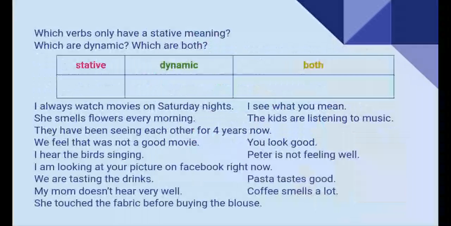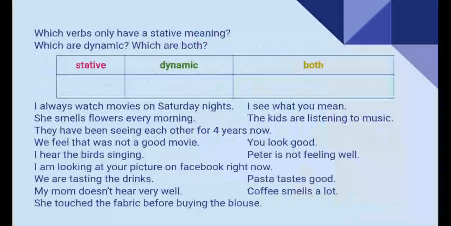So, now I have here some sentences. We need to find the verbs and we need to decide if they have a stative meaning, a dynamic meaning, or both. Let's remember that stative are the verbs that we don't move, they are more like mental processes. And dynamic verbs are voluntary and you usually move in them. Or both, they are stative and dynamic.